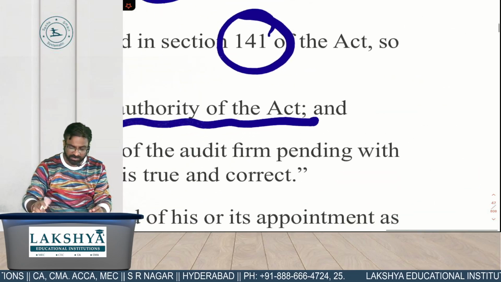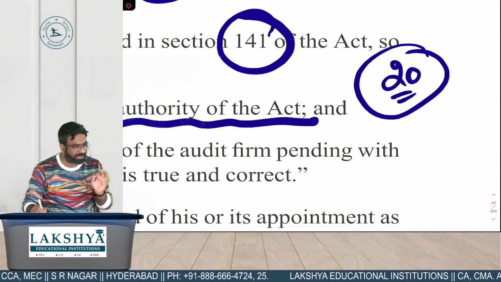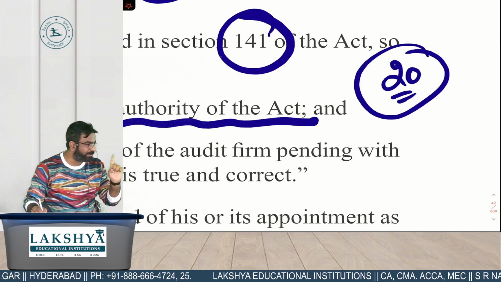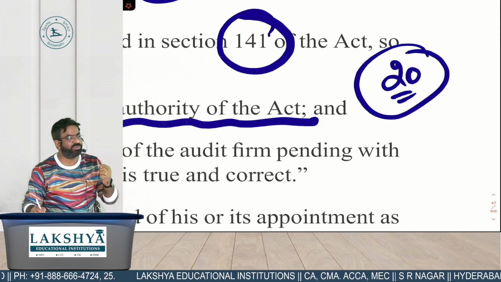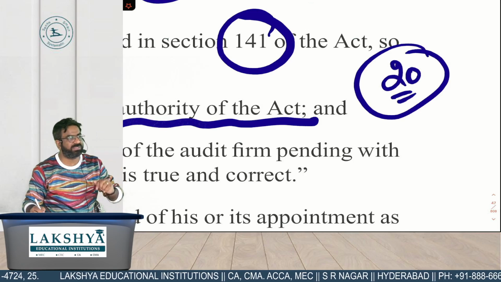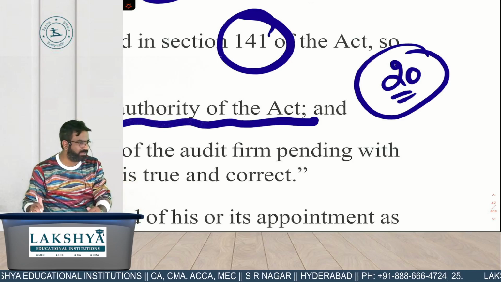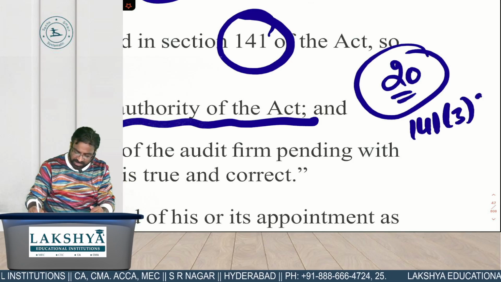अब मैं तुम्हें बताता हूं, आपकी लिमिट होती है 20. अगर आप कंपनी ऑडिट करते हो, आप 20 कंपनी से ज्यादा ऑडिट नहीं कर सकते. One practicing CA, not CMA, one practicing CA cannot do more than 20 company audits, and the same practicing CA cannot do more than 60 tax audits. वैसे अपनी कॉस्ट ऑडिट की लिमिट्स भी होती. They are also specified under section 141 subsection 3 clause G.